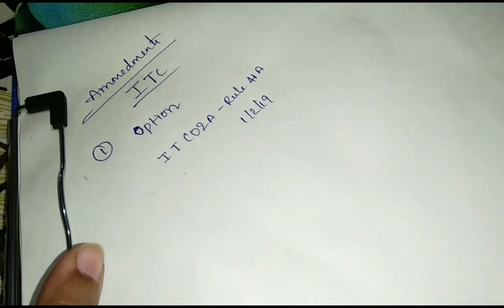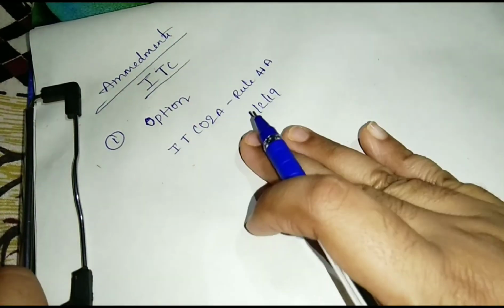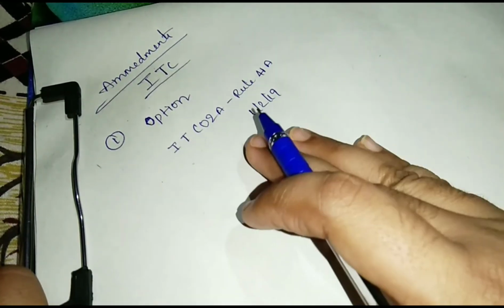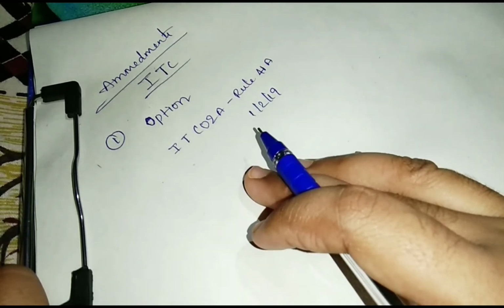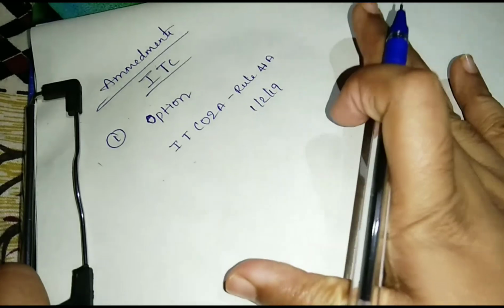Okay. Transfer of credit based on value of assets held at the time of registration. Value of assets means total assets, whether or not ITC availed. Okay.